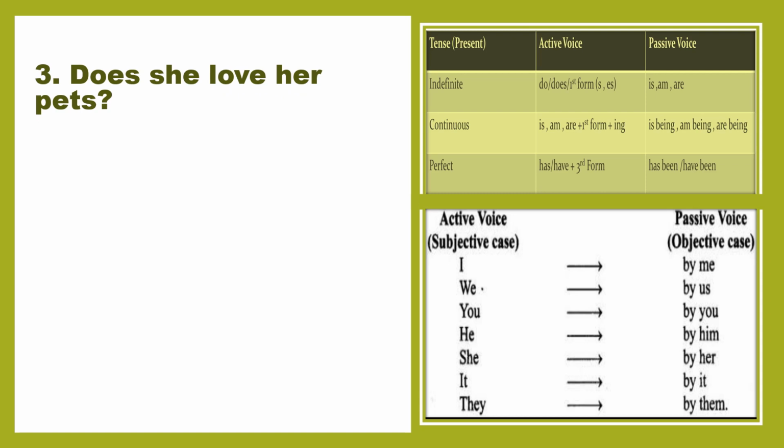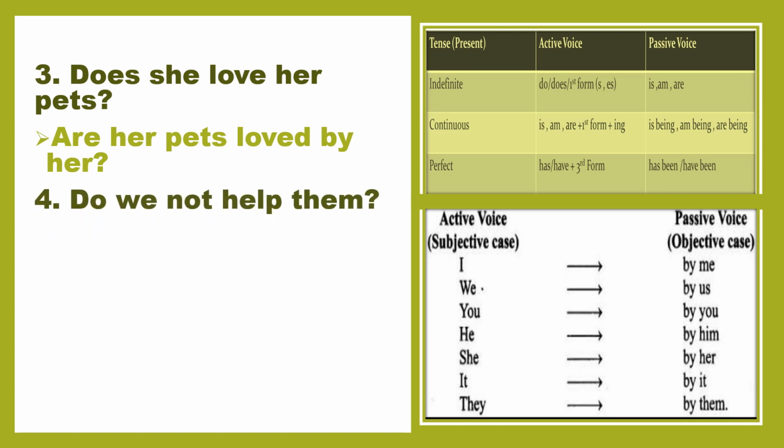Now here's the third sentence. Does she love her pets? Does is showing that it is present indefinite tense, and here her pets is an object. Pets are more than one, so we have to use are at the start of the sentence. Are her pets? The third form of verb of love is loved, then by, and the objective case of she is her. Are her pets loved by her? Question mark.